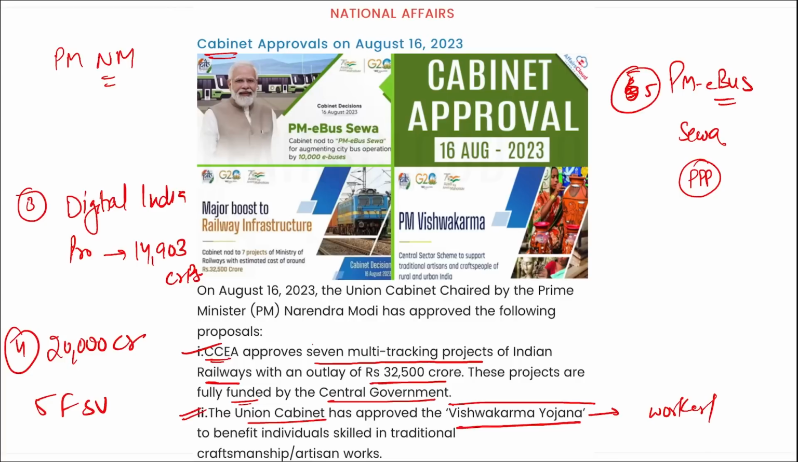Correct? Then these are some of the things that you need to remember. If we discuss again, 7 multi-tracking projects of Indian Railways with outlay of 32,500 crore rupees. Then Union Cabinet has approved Vishkarma Yojana. Then Digital India project worth 14,903 crore rupees, 20,000 crore rupees for your 5 fleet support vessels for the Indian Navy, and PM e-bus Seva was also launched under the Triple P model. Right? So these are some cabinet approvals that you need to remember here.